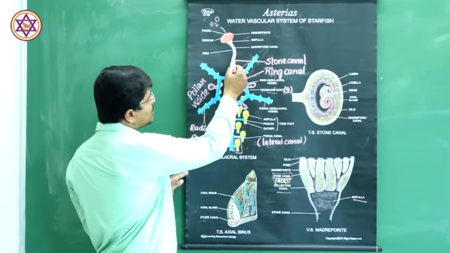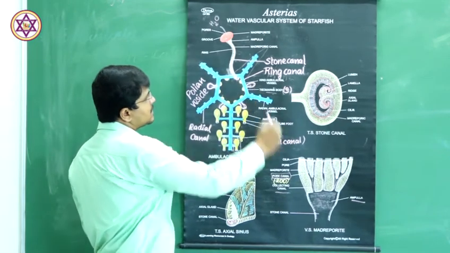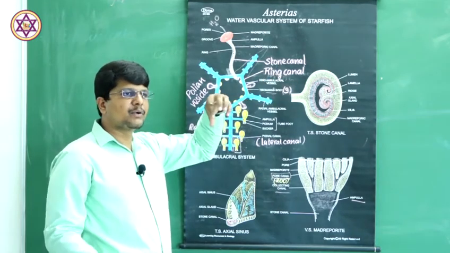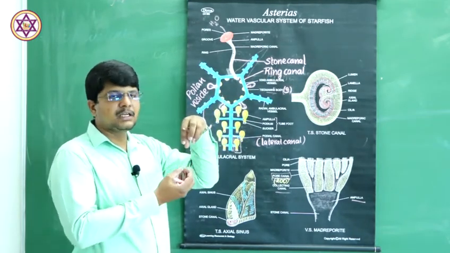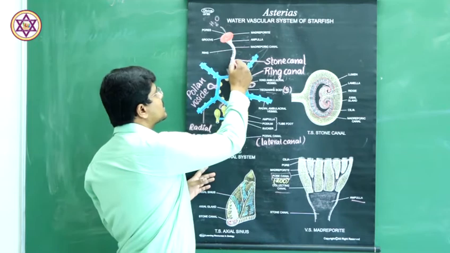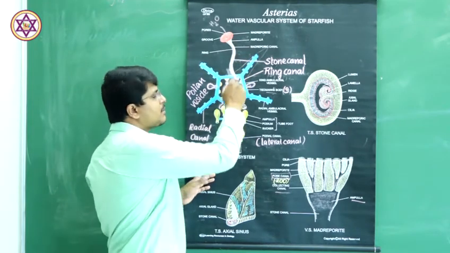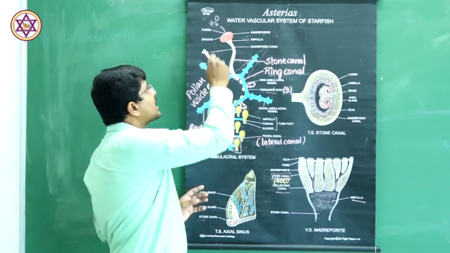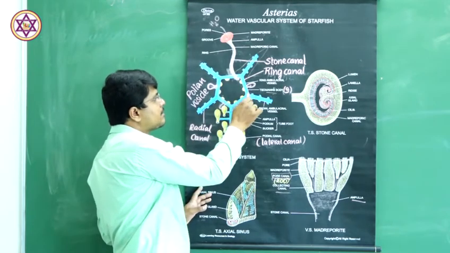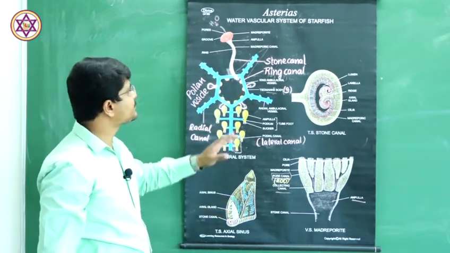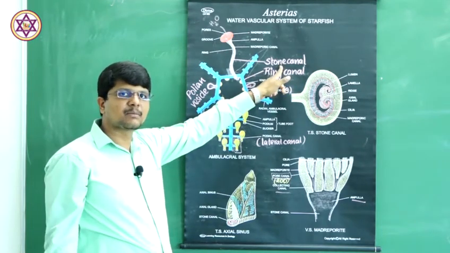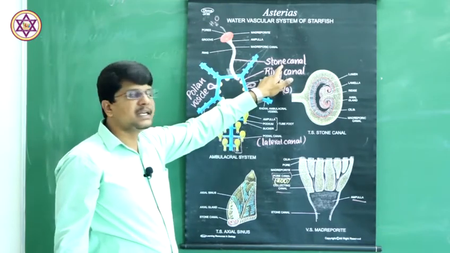The ampulla opens into an S-shaped calcareous tube known as the stone canal. The ampulla is extended further into the stone canal, which is made up of rings of calcareous plates. Rings of calcareous plates form an S-shaped tube, which connects the madreporite at the aboral end with the ring canal present at the oral end. And inside the stone canal, the surface is provided with ciliary structures.